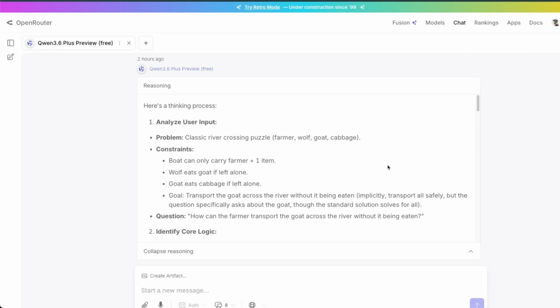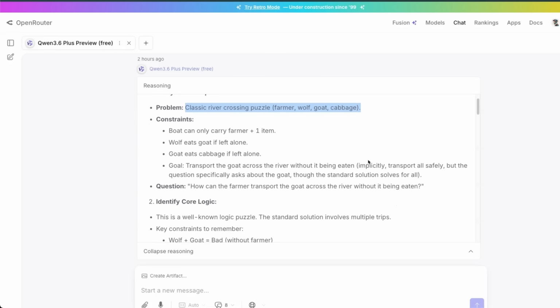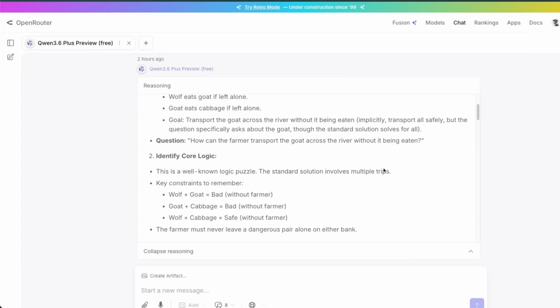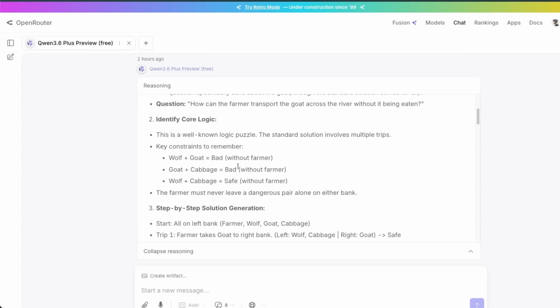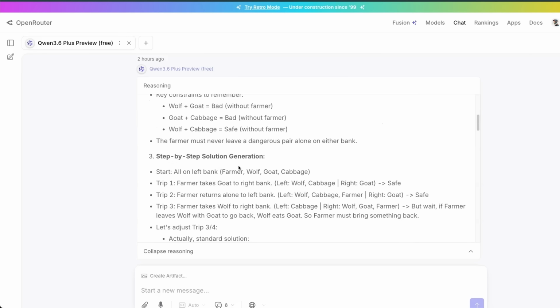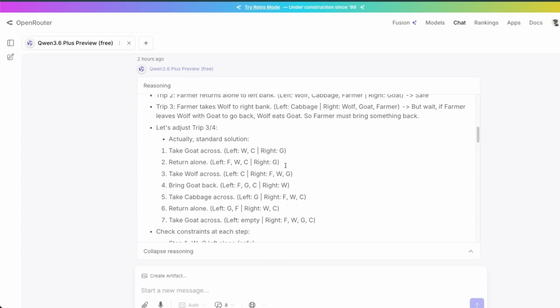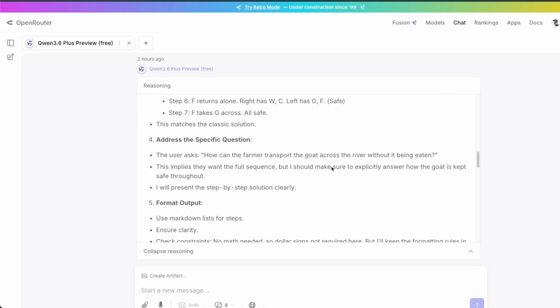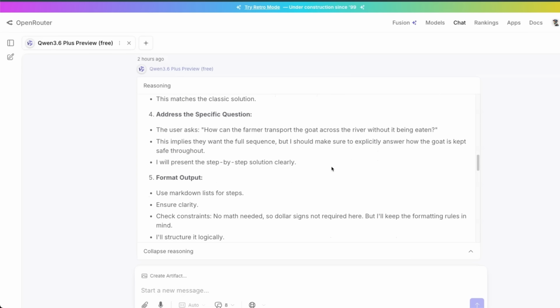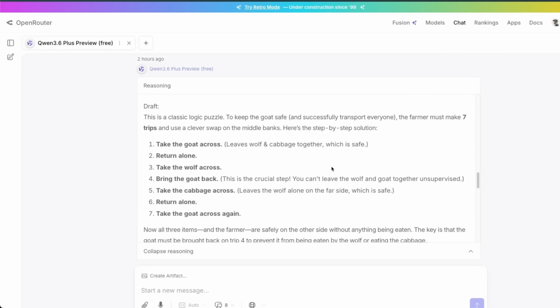Now, unfortunately, just like other reasoning models that I have tested before, it got into that trap and it thinks that it's a classic river crossing puzzle. And again, in this case, the attention is misguided. It thinks about how it's going to transfer all of the items to the other side. Now, one thing you will notice is that it really thinks through its answers during its chain of thought.